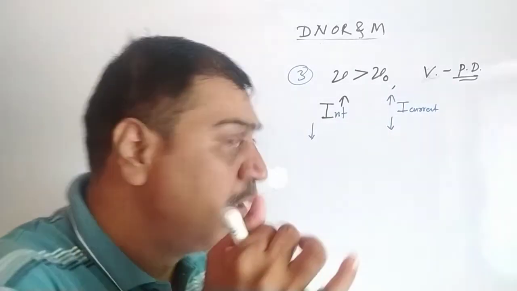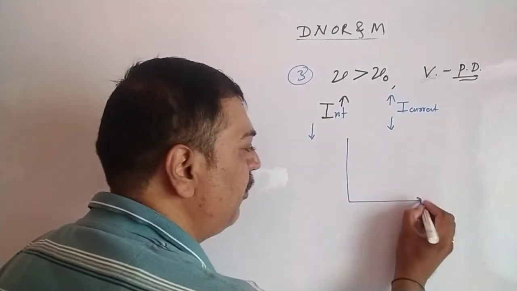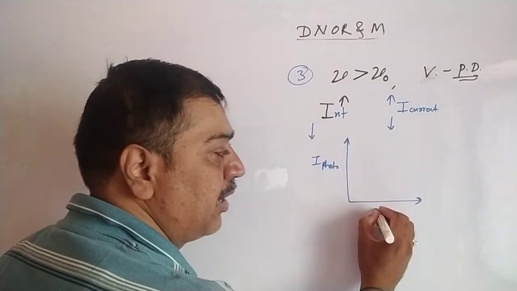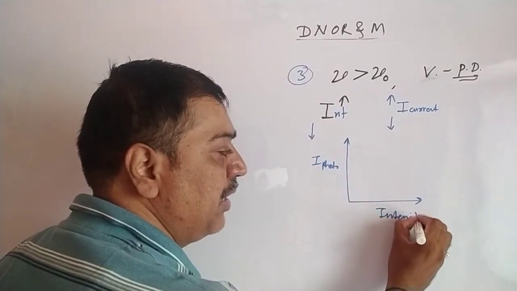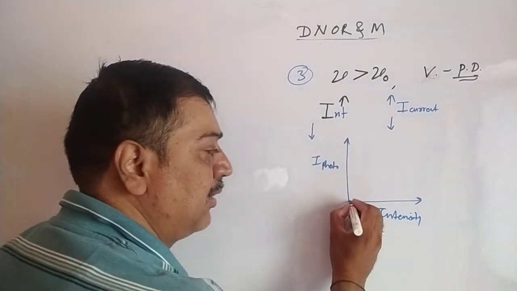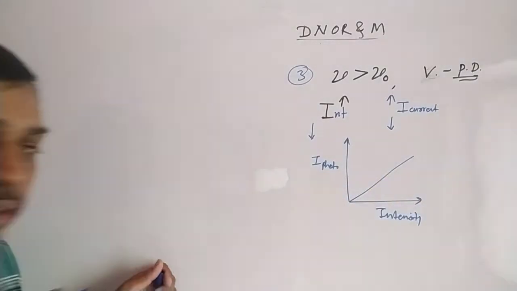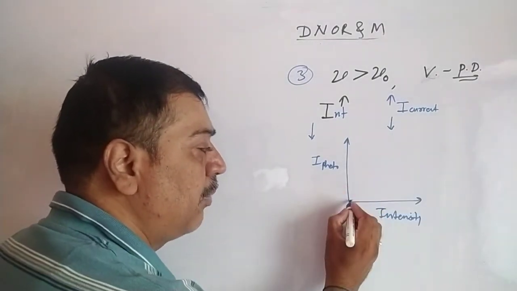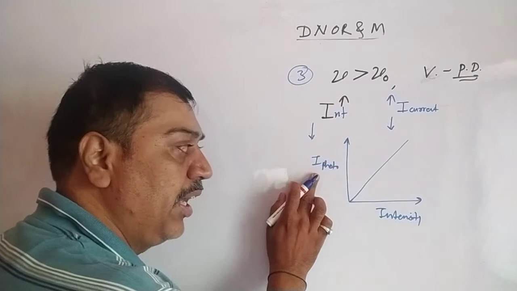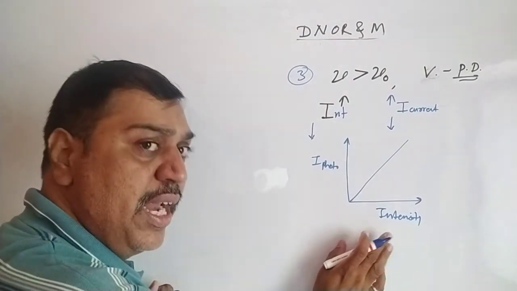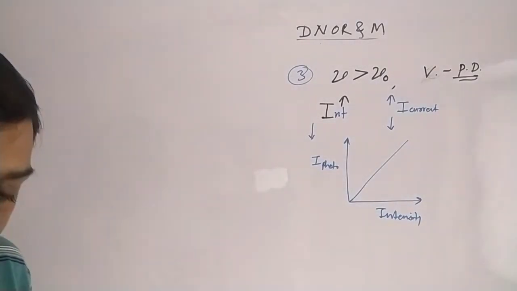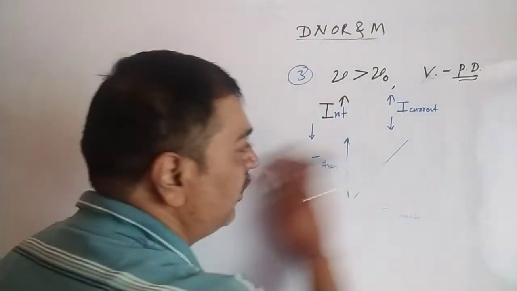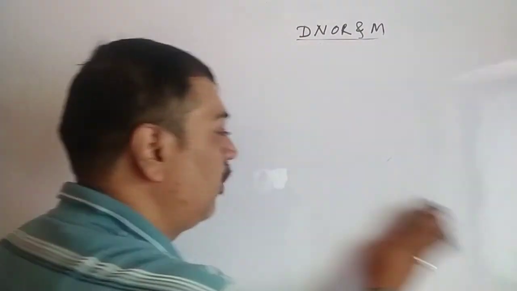So we can draw a simple graph for this. Along the y-axis we take the photocurrent, and along the x-axis the intensity of incident light. It is seen that they are directly proportional. Photoelectric current is directly proportional to the intensity of incident radiation. Why? Because the photoelectric effect is a one electron, one photon phenomenon. So this is the third observation they got from this experimentation.